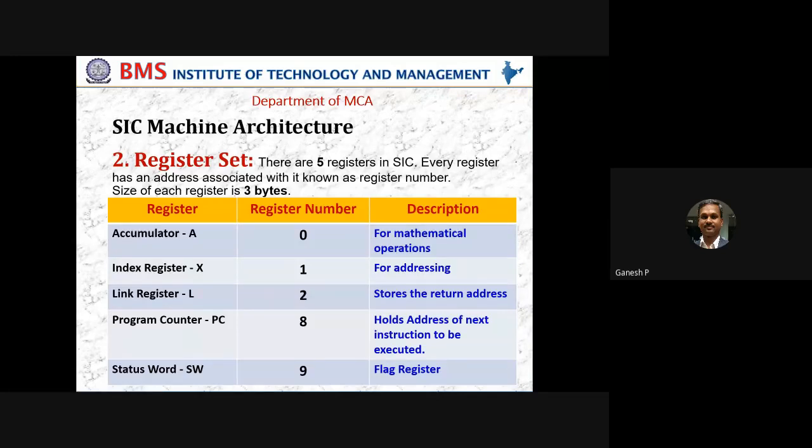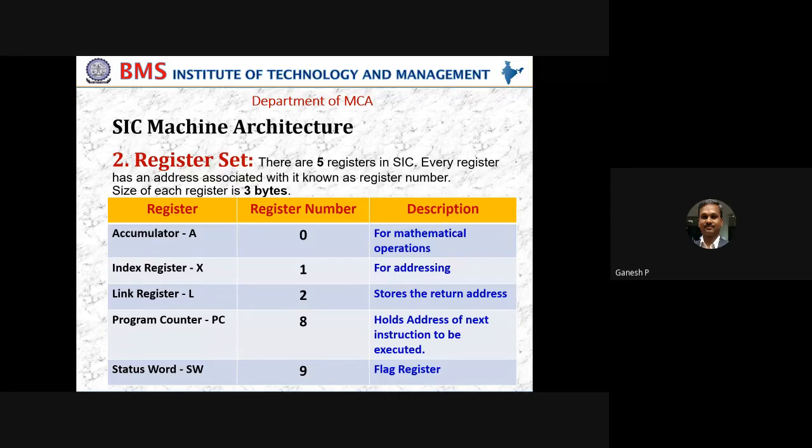They are nothing but your indices, meaning that a student array can represent multiple students with the same name. Student 0 represents the first student, student 1 represents the second student, student 9 represents the 10th student. Like that, we are going to use indexing. That indexing is important from the addressing point of view. The index register, denoted by X, is going to be used in the addressing process of a SIC.